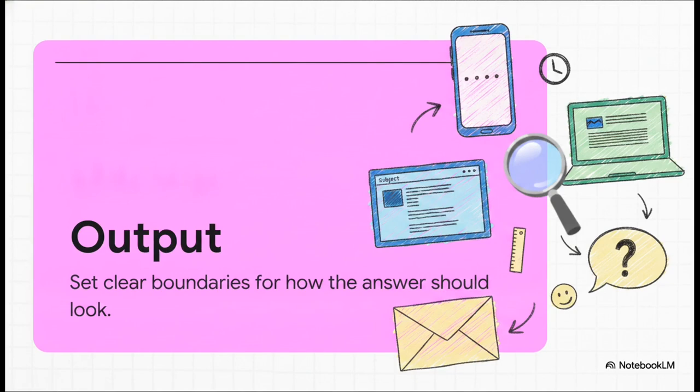And the final core piece of this framework is output. This is where you set crystal clear boundaries for how the answer should actually look on your screen. You want to explicitly steer the format, the length, and the overall tone. Do you need a short summary, bullet points, maybe a friendly, casual email draft? Make sure to say that directly in your request. By steering the format up front, you make sure the final result is immediately useful, which saves you from a ton of frustrating extra editing later on.